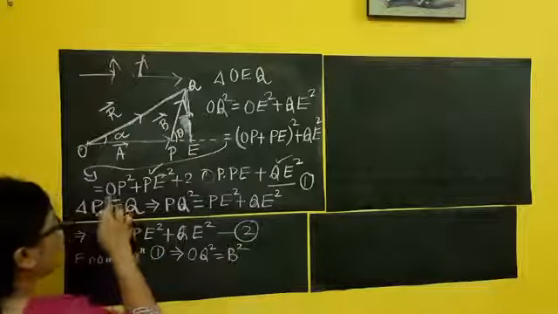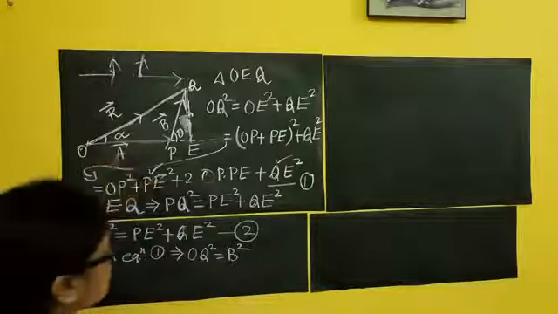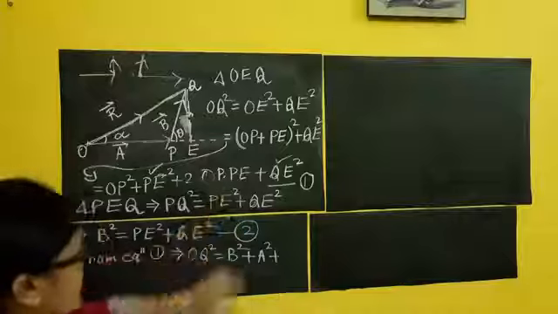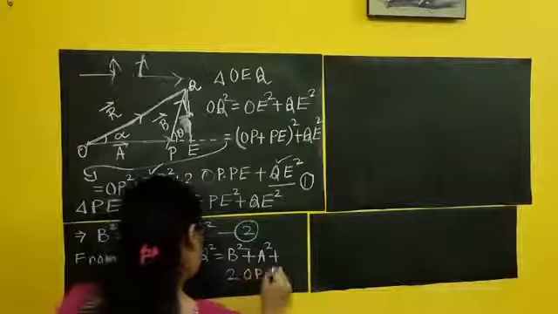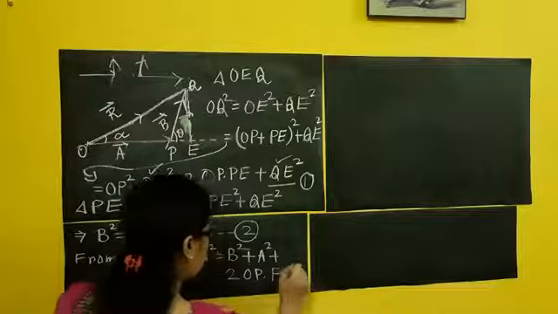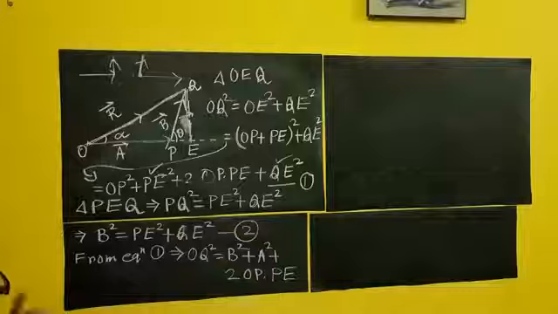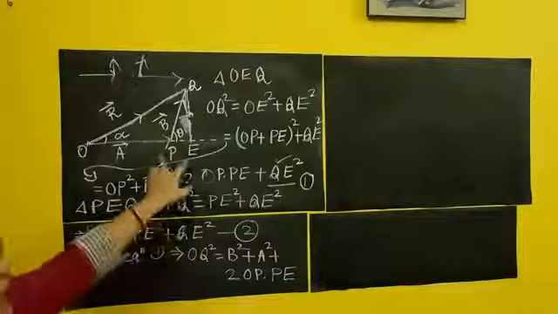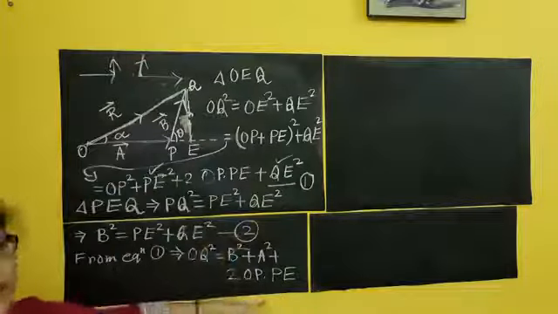Now OP square is who? Vector A. So plus A square plus 2 OP dot PE. Now OP means vector A, but PE I don't know.